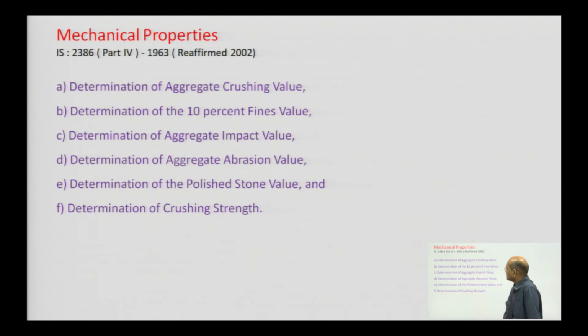All these detailed tests have been given in IS 2386 part 4, 1963, reaffirmed 2002.